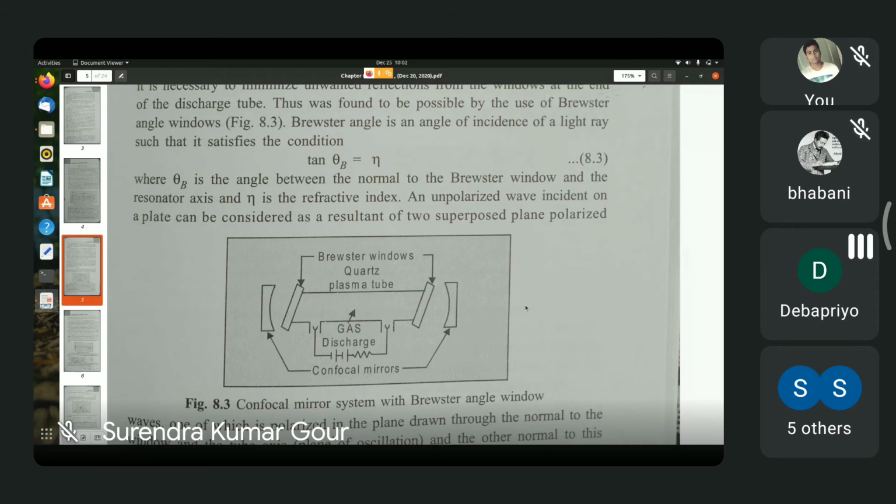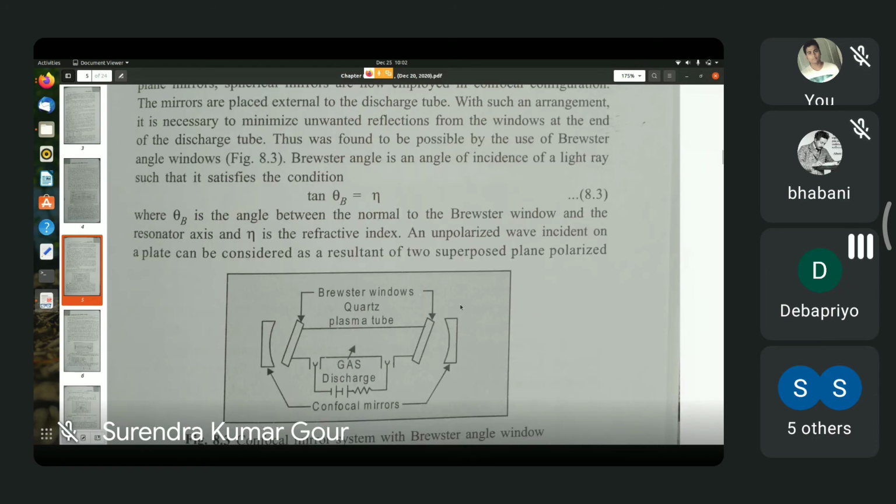Now, what are Brewster windows? I don't think you have performed the experiment that we had planned to let you perform involving polarization of light. Now, the Brewster window comes up in connection with the theory of polarization of light.